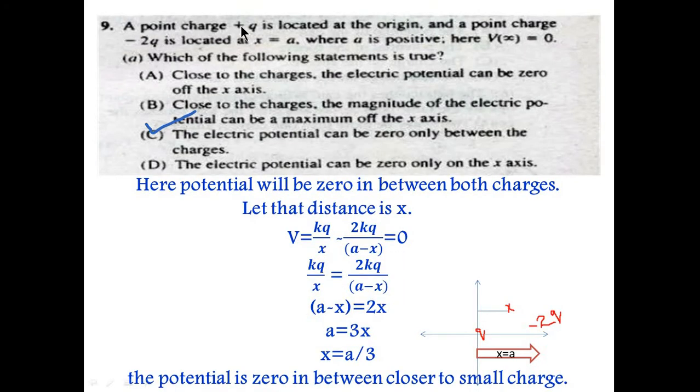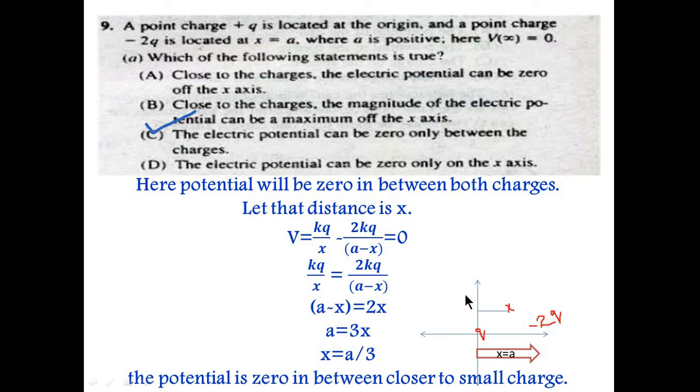Next question: a point charge plus q is located at the origin and another charge minus 2q is located at x equal to a distance a. The potential at infinity is 0. Which statement is true? Here, in between q and minus 2q, there will be a point where the potential would be 0. So the electric potential can be 0 only between the charges. Option C is the correct option.